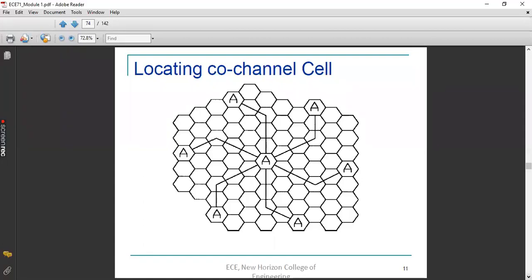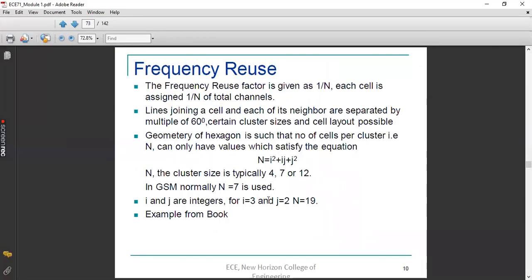As of now, I have labeled a particular cell as A. I need to find another cell A which is distantly placed from this particular cell A. So what should I do? I have to go i times through a particular direction. You can take any direction. In the previous example, I have taken i as 3.